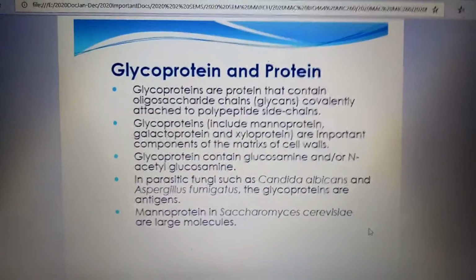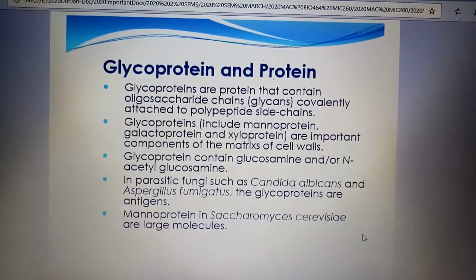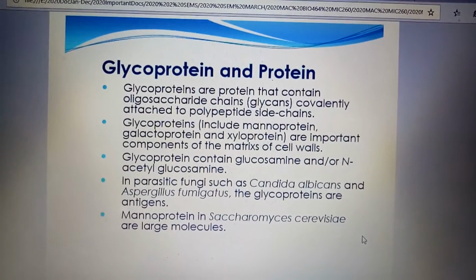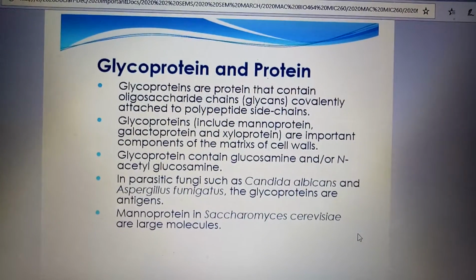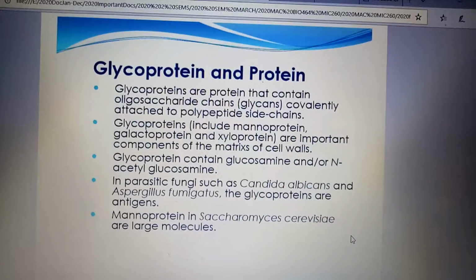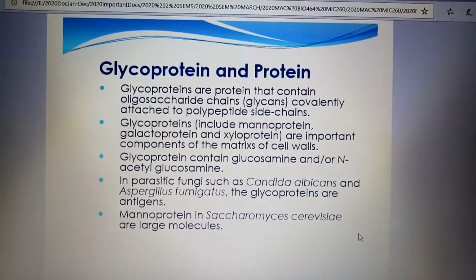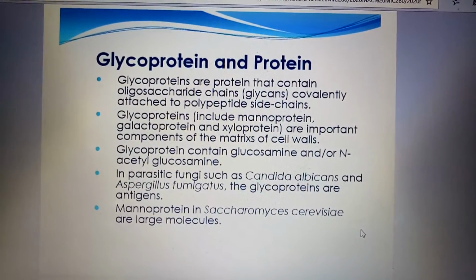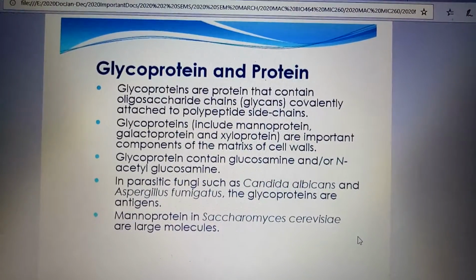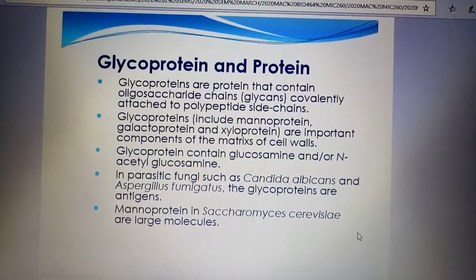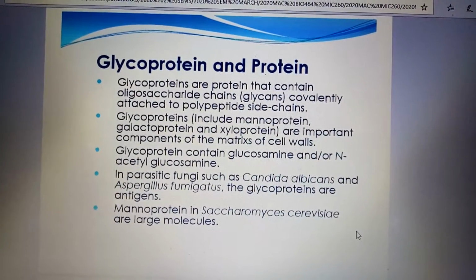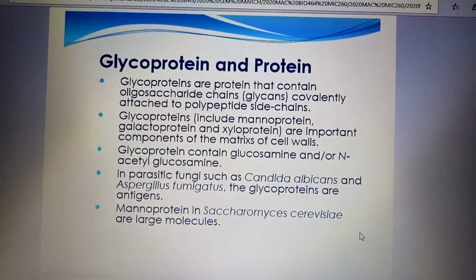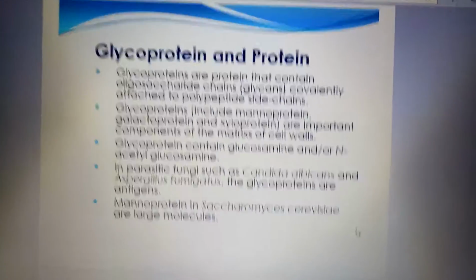Glycoproteins and proteins. Glycoproteins are proteins that contain oligosaccharide chains or glycans covalently attached to polypeptide side chains. Glycoproteins include mannoproteins. Galactoproteins and xyloproteins are important components of the matrix of the cell walls. Glycoprotein contains glucosamine and N-acetylglucosamine. In parasitic fungi such as Candida albicans and Aspergillus fumigatus, the glycoproteins are antigens. Mannoproteins in Saccharomyces cerevisiae are large molecules.